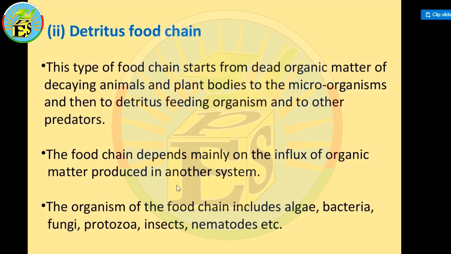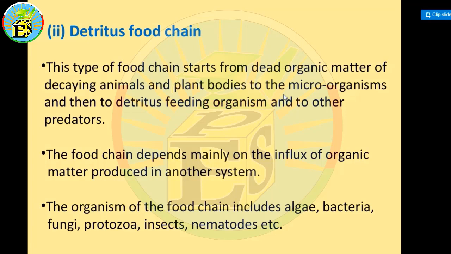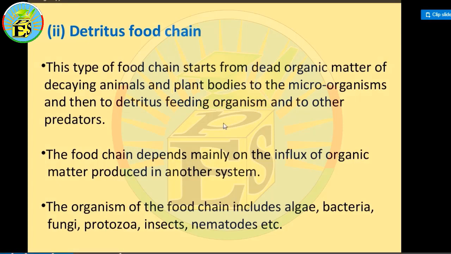Next one is the detritus food chain. It starts with the dead organic matter of decaying animals. For example, if some animal has died, or a plant body has died, then microorganisms come and eat those dead animals and plants. This food chain depends mainly on the influx of organic matter produced in another system.